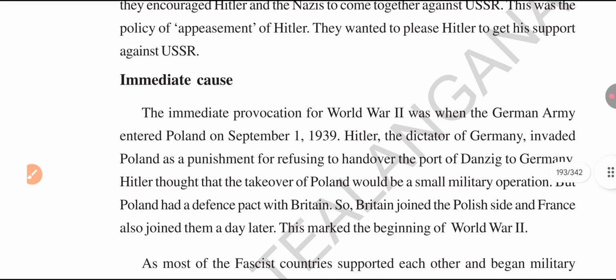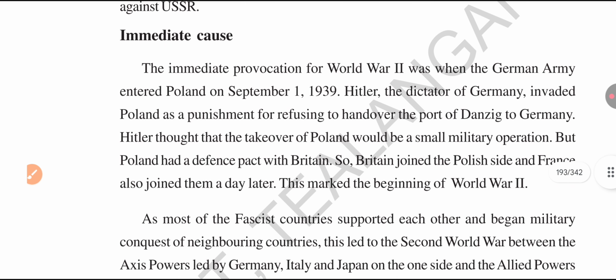So now, what is the immediate cause? This is a very important immediate cause for the Second World War. On September 1st, 1939, the German army entered Poland.